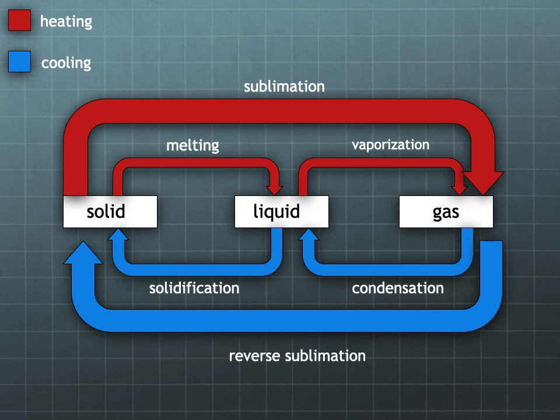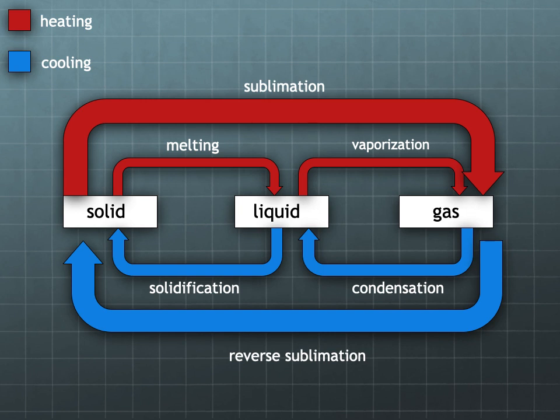If we start with solid and go up and to the right, we eventually get to liquid, and that's known as melting, as you can see above that first arrow. If we look at liquid and go up and to the right, we get to a gas. And remember, that's called vaporization. Finally, if we go back to solid, skip over liquid and go straight to gas, that was sublimation.